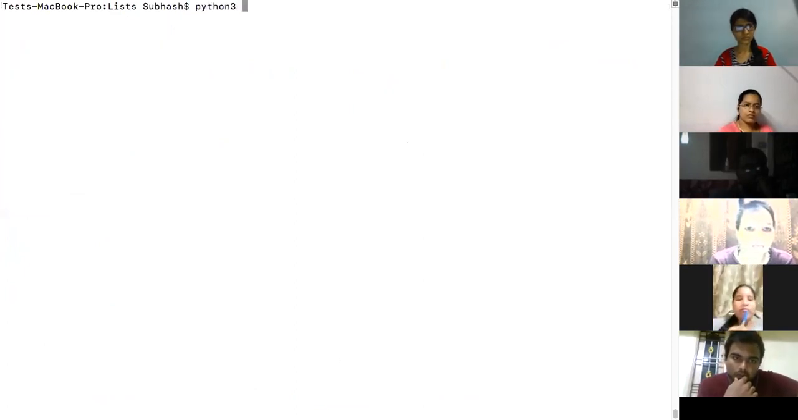Now how does this code work? Let me show you. Python 3 7.py. This program will encrypt and decrypt user passwords. Enter E to encrypt a password and D to decrypt a password. For now, let me say E for encrypting a password. It says, enter the password.